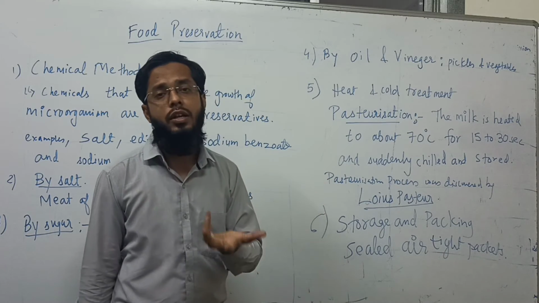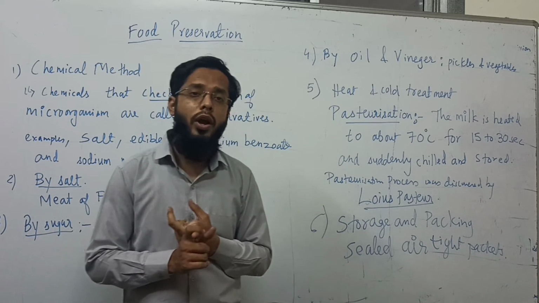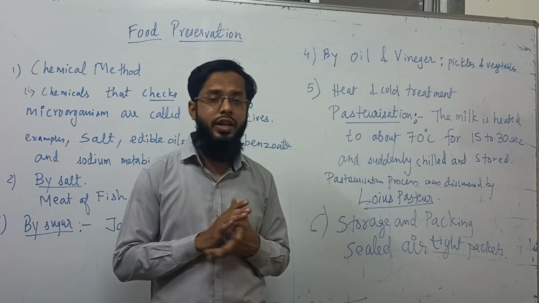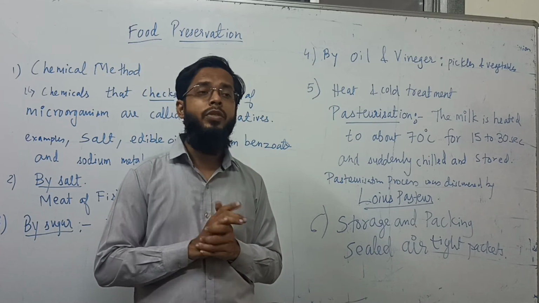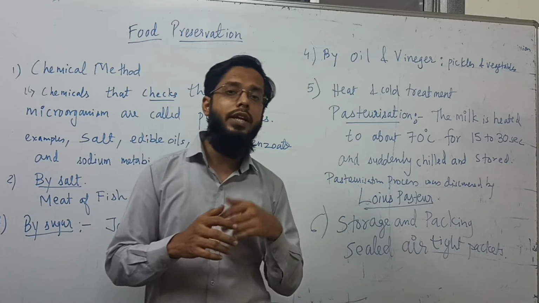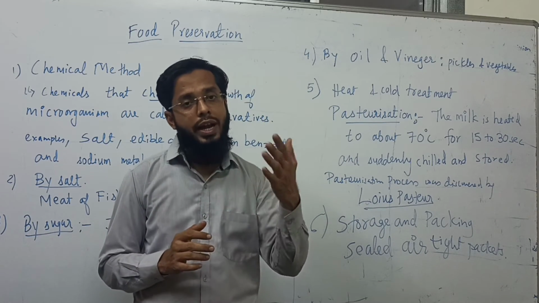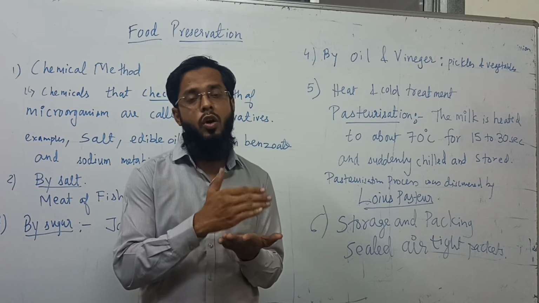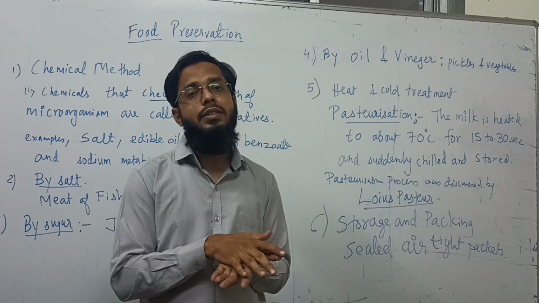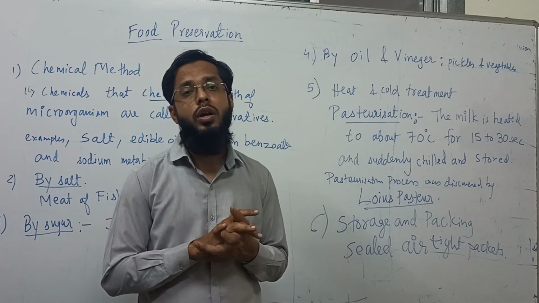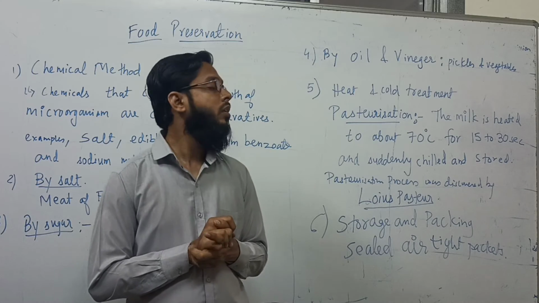Also, at home, you either boil the milk or keep the milk in the fridge. This is the way milk is stored, because at room temperature the activity of bacteria and microorganisms increases. Enzymes work at normal temperature. But if you keep it at low temperature or at high temperature, the enzyme and bacterial activity becomes less. That's why they can't ferment the milk.